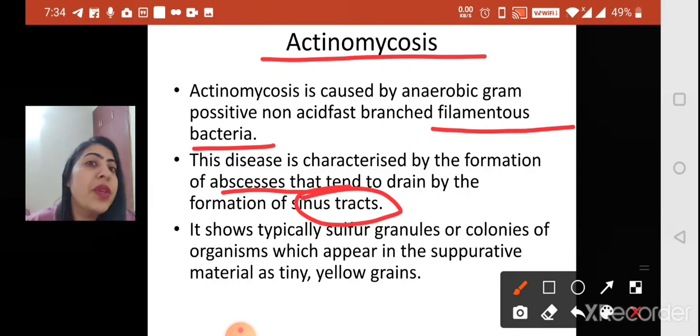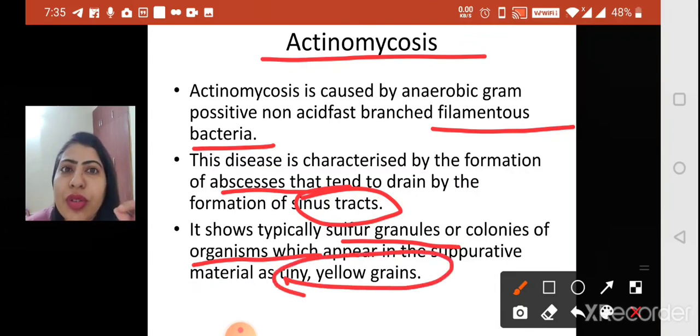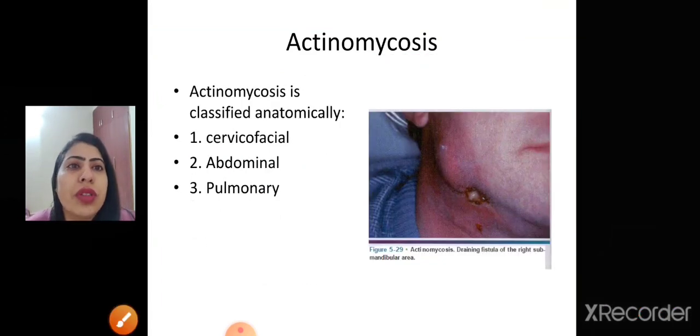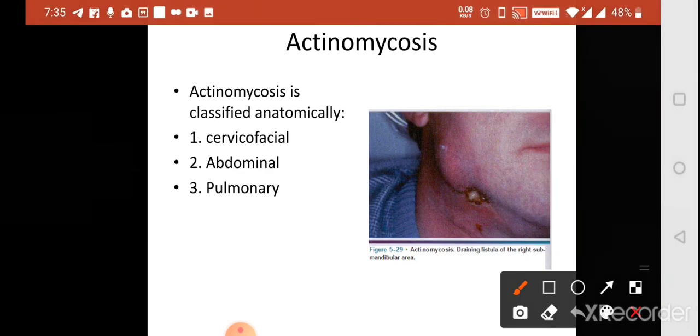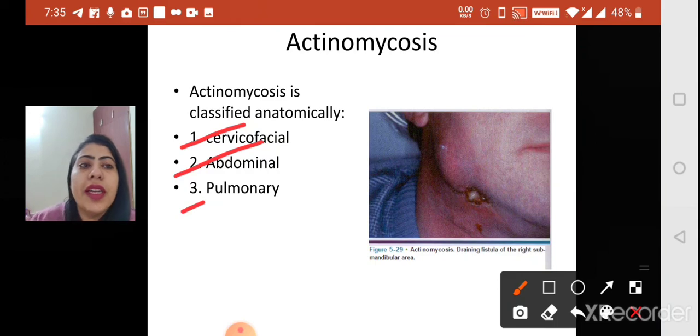So the important MCQ is that the characteristic feature of actinomycosis is the formation of abscesses, as well as sulfur granules, or colonies of organisms, which appear as separate tiny yellow grains. So sulfur granules again is a feature of actinomycosis. Actinomycosis can be classified anatomically as cervicofacial, abdominal or pulmonary. So three types of actinomycosis are there. They can even ask you an MCQ like this, asking what the types of actinomycosis are, and amongst the three you are going to find one in the options. So here in the picture you can very